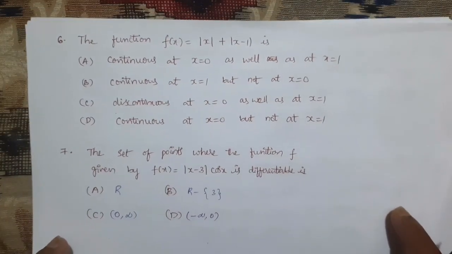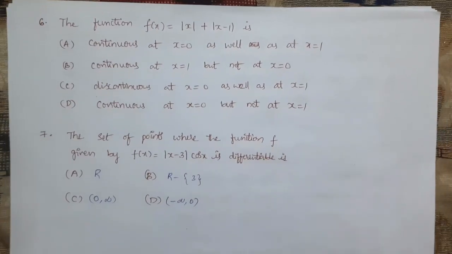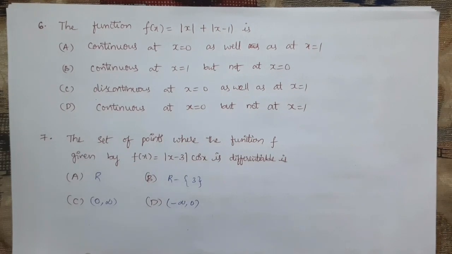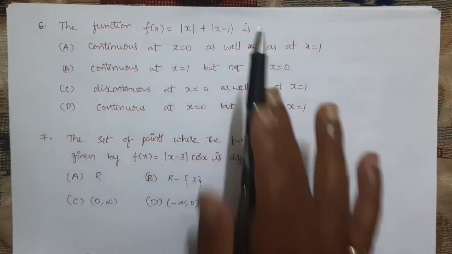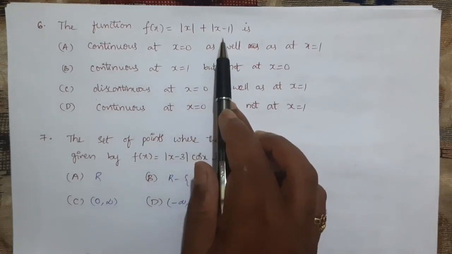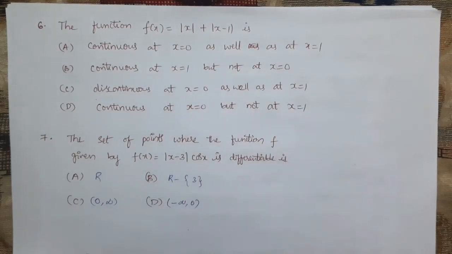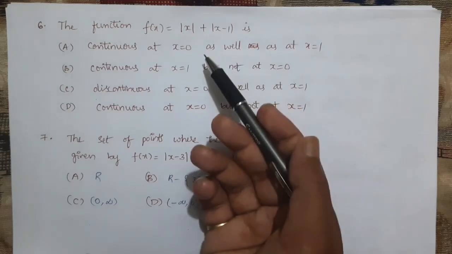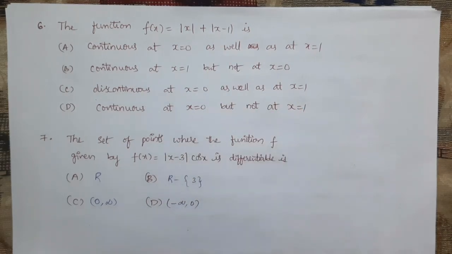The function f of x equal to mod x plus mod x minus 1 is, see here also we get a modulus function. Particularly, a modulus function is always continuous, okay? If it is continuous, it cannot be discontinuous.